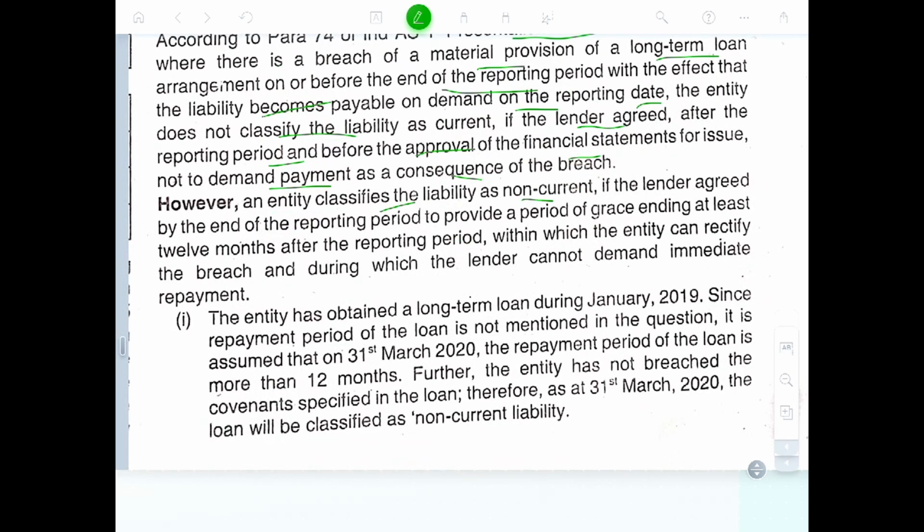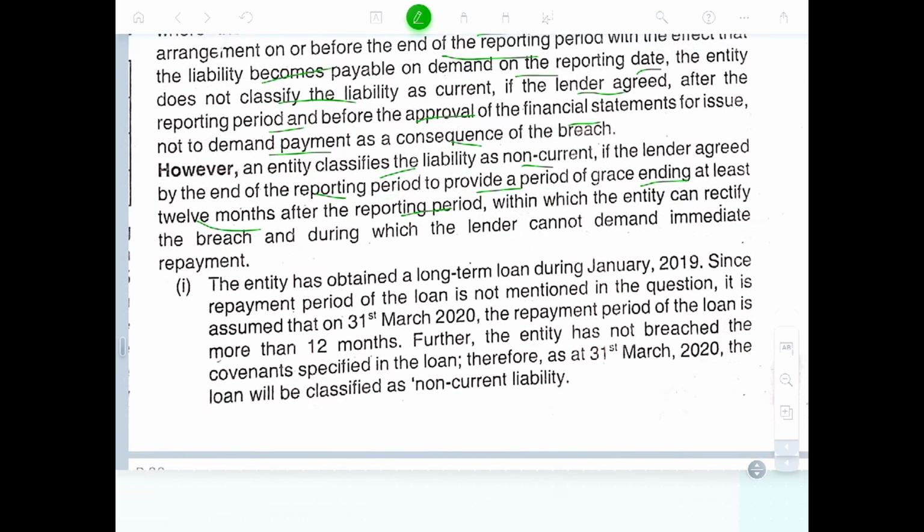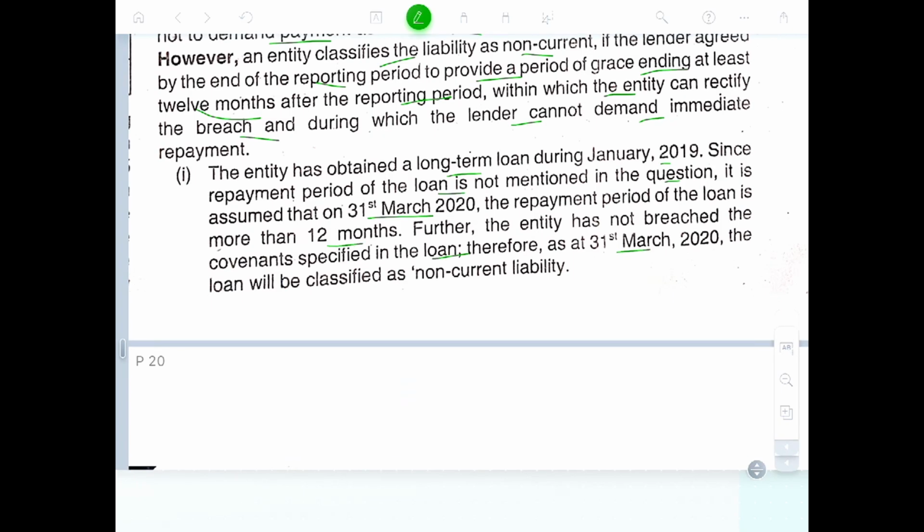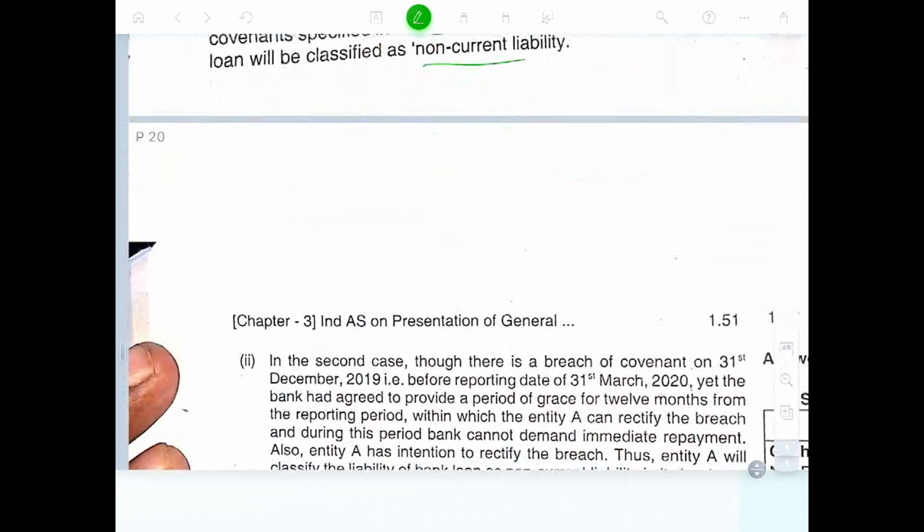If the lender agreed by the end of the reporting period to provide a period of grace ending at least 12 months after the reporting period, within which the entity can rectify the breach and during which the lender cannot demand immediate repayment, and it has obtained a long-term loan during January. Since the repayment of the loan is not mentioned in the question, it is assumed the repayment mode of the loan is beyond 12 months from 31st March. Further, the entity has not breached the covenant. Therefore, on 31st March, that loan would be classified as a non-current liability.